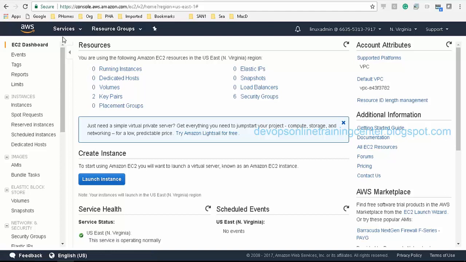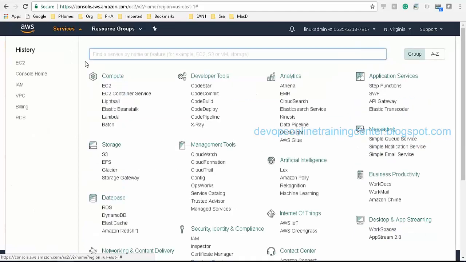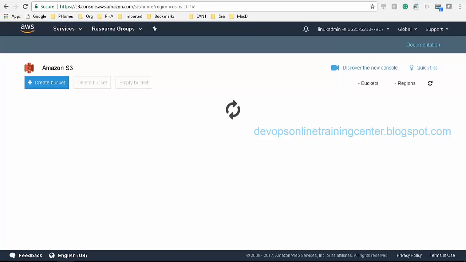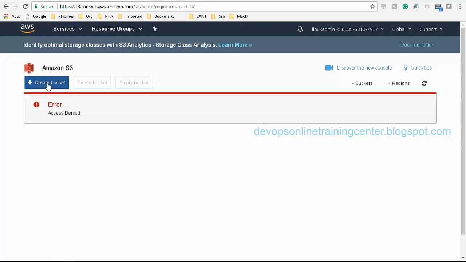Now let us say I will go to some other service. I'll go to S3. This is related to storage. We have not yet covered it, but I'll go to S3 and say I want to create a bucket. What is the error it's saying? Access denied. So as a Linux admin, I can only access EC2. I cannot go to S3 and create a bucket.